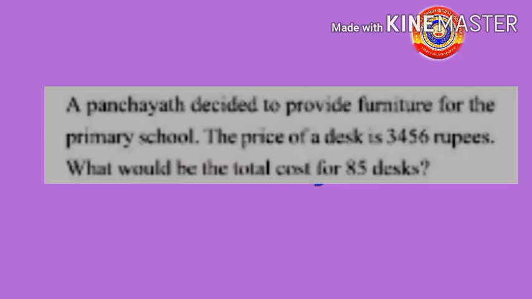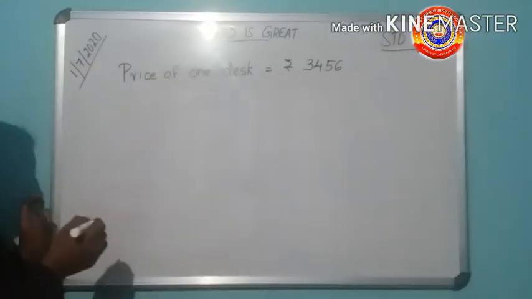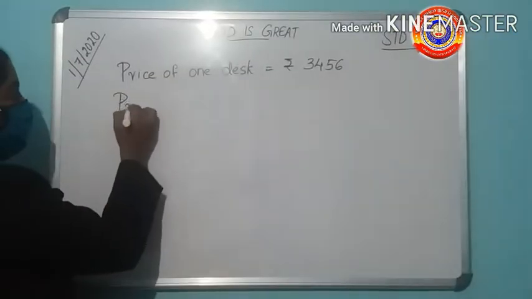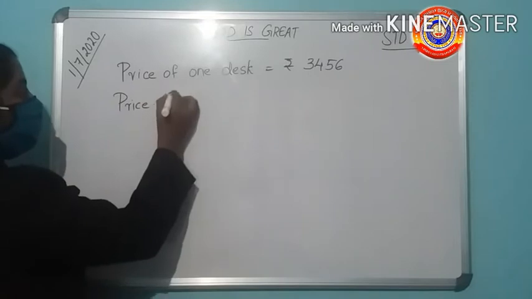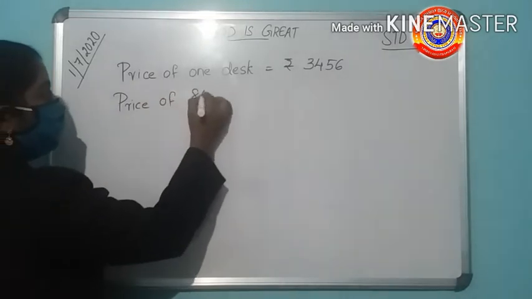Then activity number 4. A panchayat decided to provide furniture for the primary school. The price of a desk is 3456. What would be the total cost for 85 desks? Here in the question, the price of one desk is given. That is rupees 3456. Then we have to find the price of 85 desks.